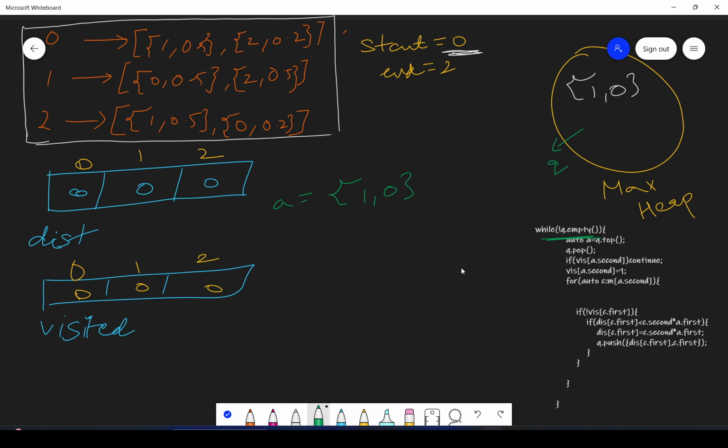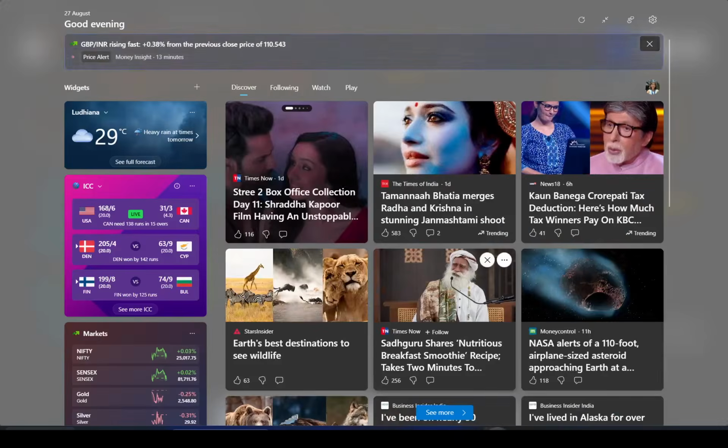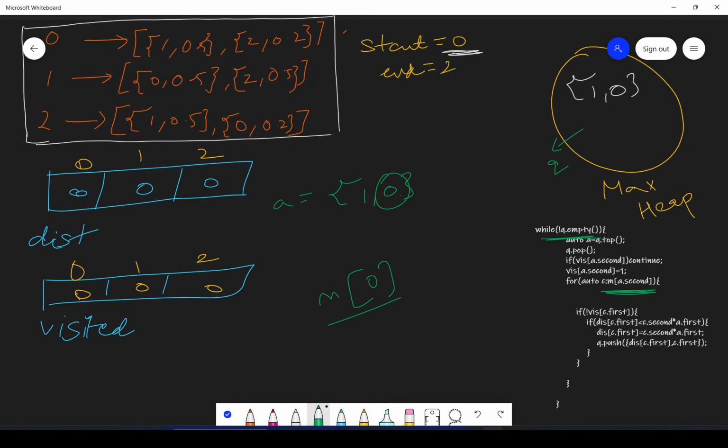Okay. And since A second, that is this 0 vertex, is not visited yet, we will continue and we will go to each adjacent vertex which is connected to the 0 vertex. So M of A second. A second is what? 0. That is M of 0. This is your M. So we will be going to each of the vertices here one by one. If you remember, our graph was something like this. So from 0 we can either go to 1, or from 0 we can go to 2. So we will consider both the possibilities, and whichever has the maximum probability we will consider that.